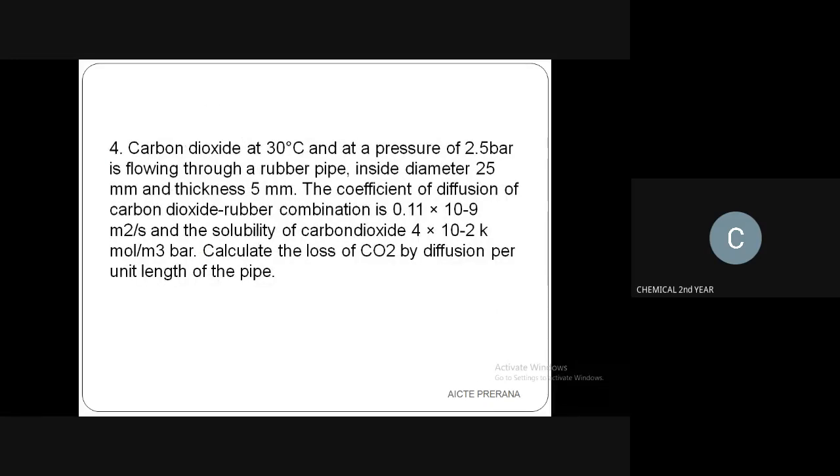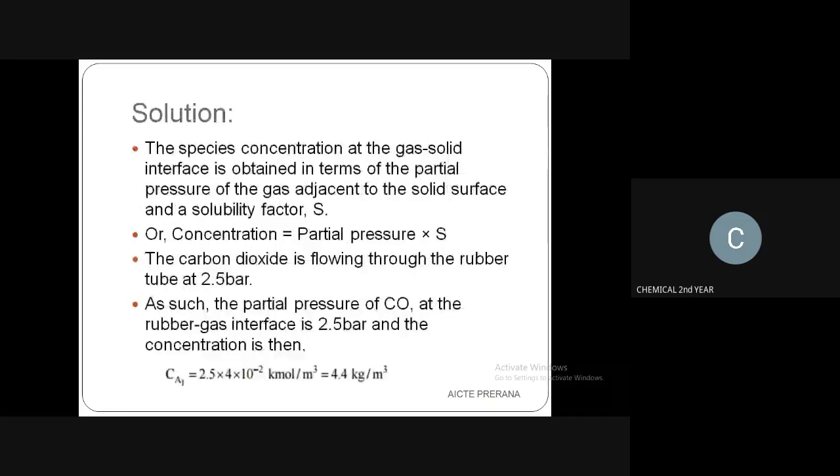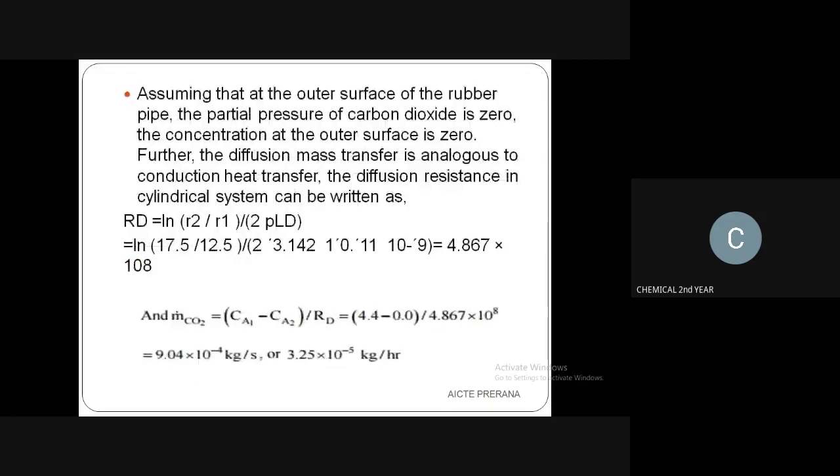For example, just consider this problem. This is the carbon dioxide problem. The GATE question can be asked with any other compounds, like carbon dioxide or nitrogen or sulfur dioxide, whatever the compound can be. According to that, you have to choose the molecular weight, and the formulas have to be changed accordingly. The same procedure will be carried out, but some modification has to be done.